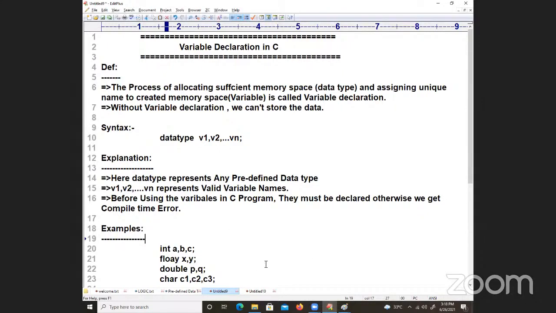Now I told you, I told you that int a is equal to 10, b is equal to 20. Like that you need to write. Or you can write int a comma b, next line a is equal to b is equal to 10. You can write like that. Galaxy A30, listen to what I am saying: int a comma b, next line a is equal to b is equal to 10.